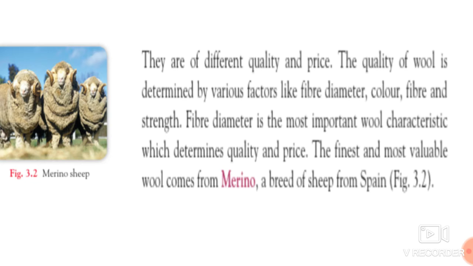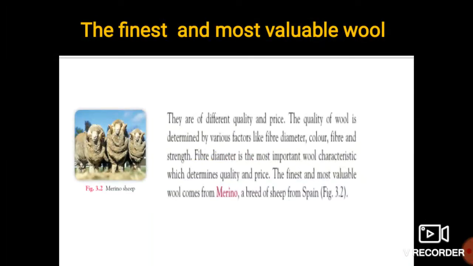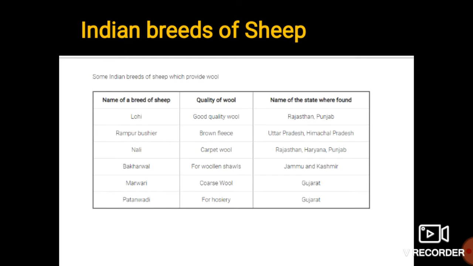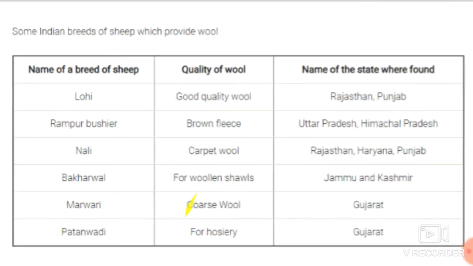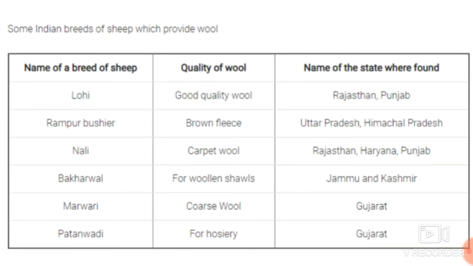Merino is a breed of sheep from Spain. Okay, it is the breed of sheep known as merino sheep, and the finest and most valuable wool comes from it. Here are certain Indian breeds of sheep, their qualities and where they occur.